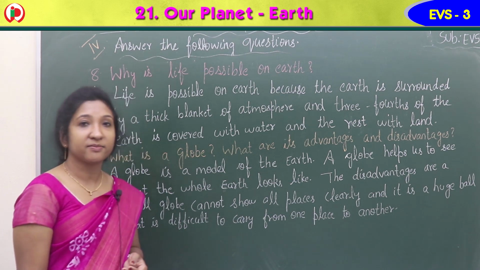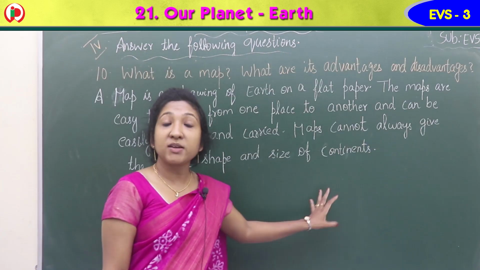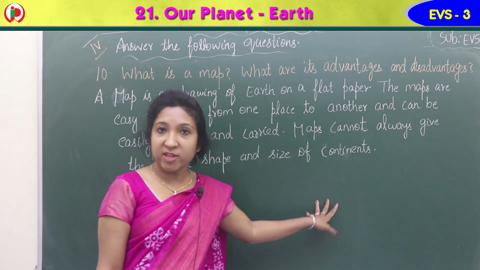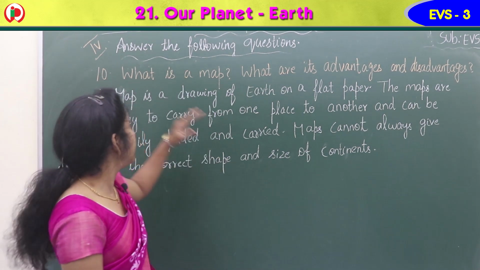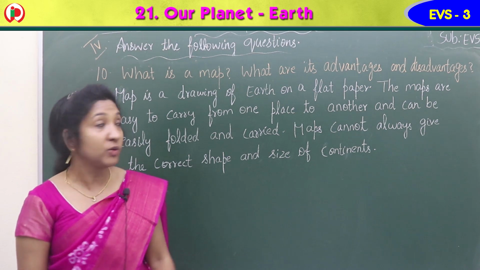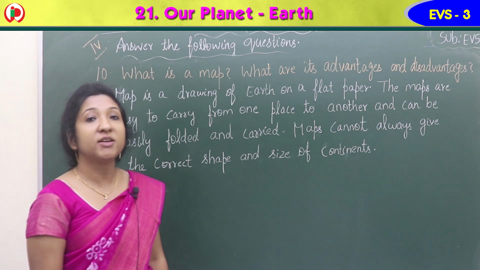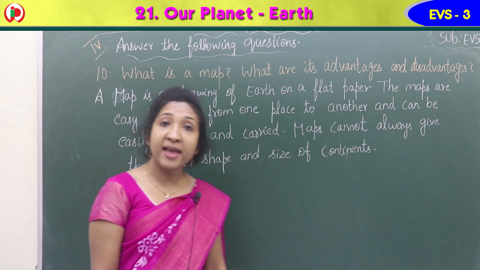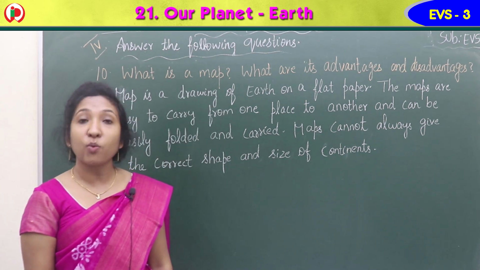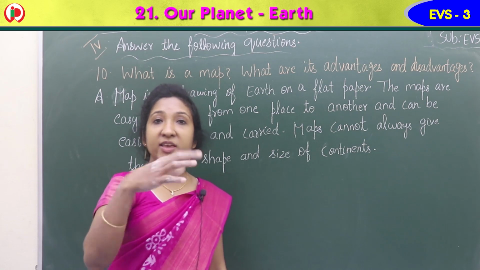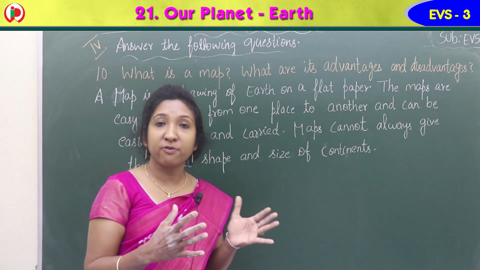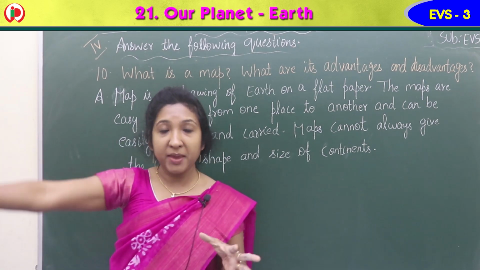Okay, children? Yes, children, so our last question in the section, answer the following question, is the 10th question. So read the 10th question. What is a map? What are its advantages and disadvantages? So what is a map? It's a drawing of earth or a part of it on a flat paper.